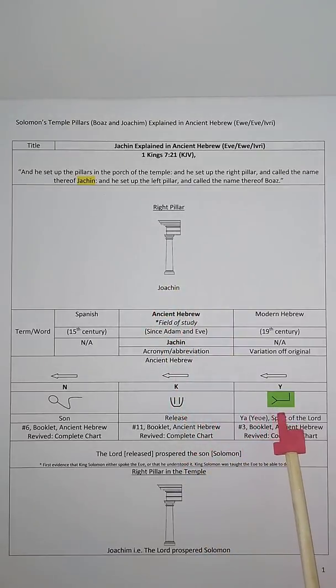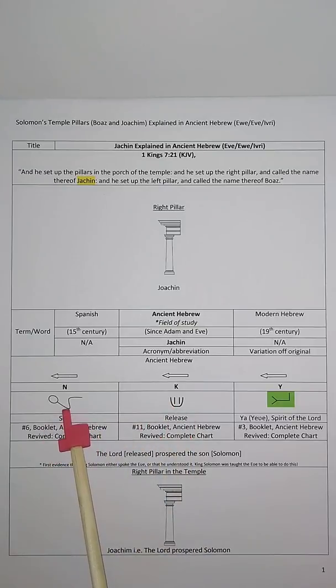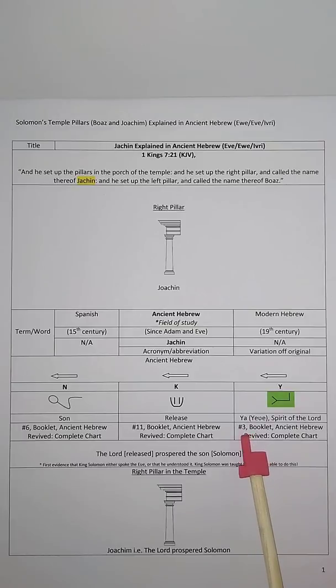And if you look in the ancient Hebrew, the Ivri, if you plug Jachin in our chart, you have the root consonants, the ya, the k, and the n. The ya, you have details of that in number 3 of our booklet called The Ancient Hebrew Revived Complete Chart. And this is short for Yahweh, or the Spirit of the Lord.